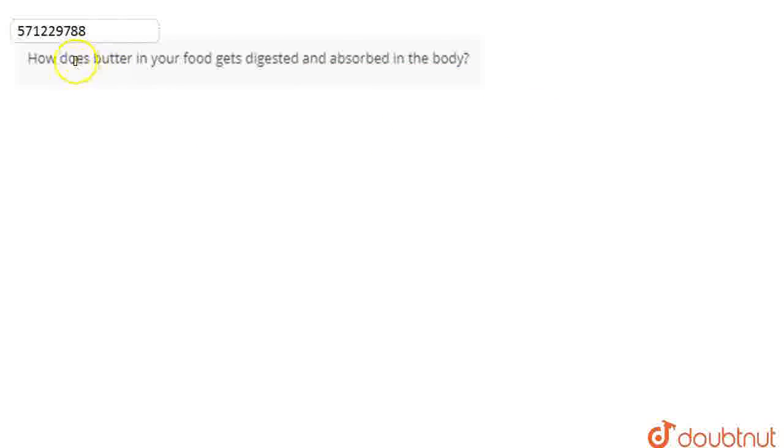If we talk about this question, in this question we are asked how butter in your food gets digested and absorbed in the body. So basically we discuss the butter. Butter is basically a fat product. It consists of fat, which gets digested in the small intestine.